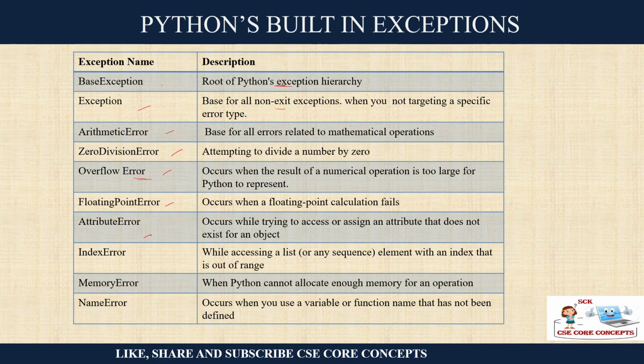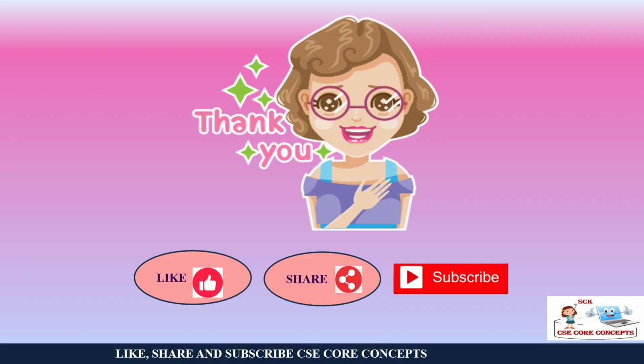Attribute error. Okay. Then index error, I told you, you are accessing out of index. Memory error, when you do not have enough memory to do the operation. Name errors, when you are asking for a function or a method which you have not defined. Okay, so these types of errors are available. So this is how you can gracefully handle all the possible errors in your program rather than crashing the program, right? So this is about our object oriented programming.